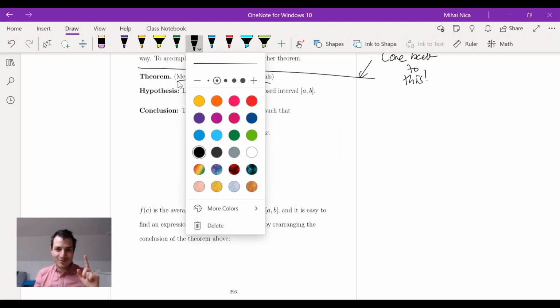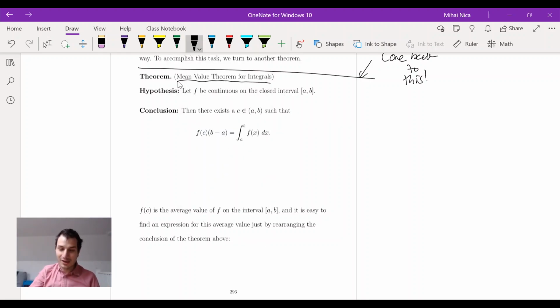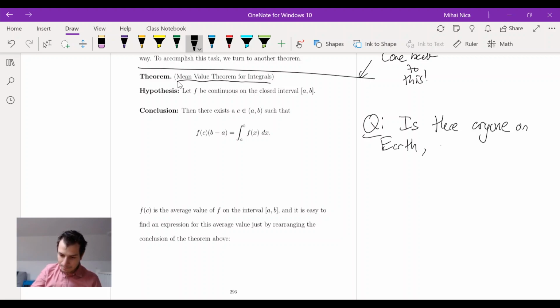And I want to start with a question, because I think it's always good to start with a question. Here's the question. Is there anyone on Earth who has the average number of eyebrows of all humans?